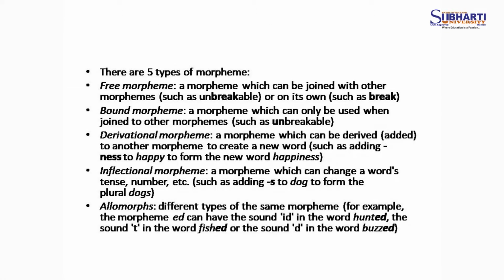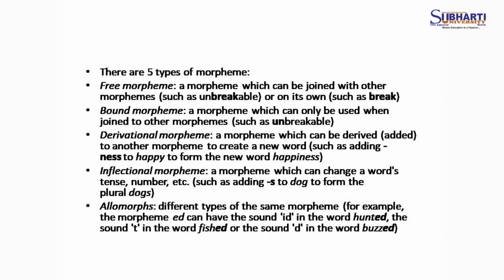There are 5 types of morpheme: free morpheme, bound morpheme, derivational morpheme, inflectional morpheme and allomorphs. What are free morphemes? A free morpheme is a morpheme which can be joined with other morphemes, such as in unbreakable. Unbreakable is made of break, which is the root word, un is the affix and able is another word.